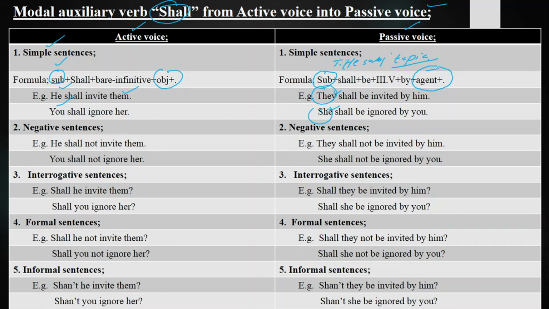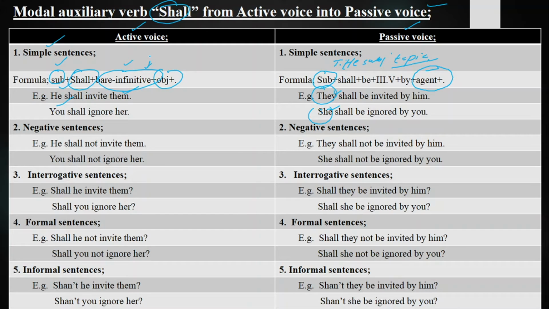Let's start the simple sentences formula. Formula will be subject, modal auxiliary verb, bare infinitive. As I told you earlier, after modal auxiliary verbs we use bare infinitive. Verbal has got three kinds: gerund, participle and infinitives. Then infinitives have got 9 kinds. One of them is known as bare infinitive.